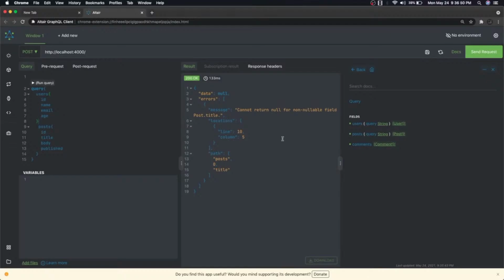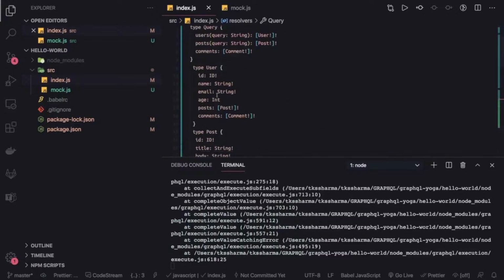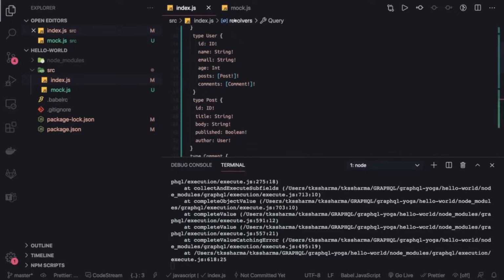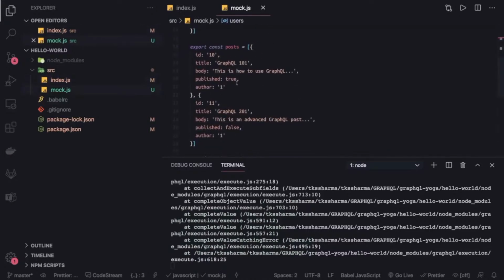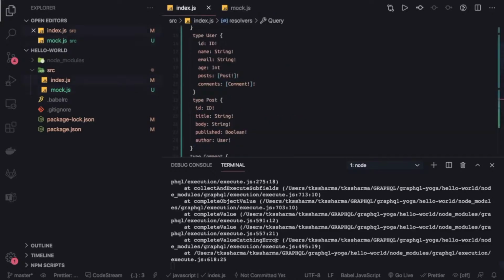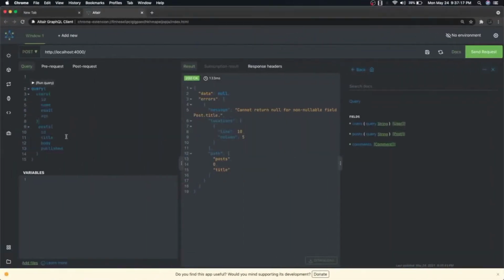Okay, let's see if we have title or not in the type definitions. ID, title, body. Okay, in the mock data, ID, title, yes, we do have that information. Let's see why this is complaining. Cannot return null for non-nullable field post dot title.